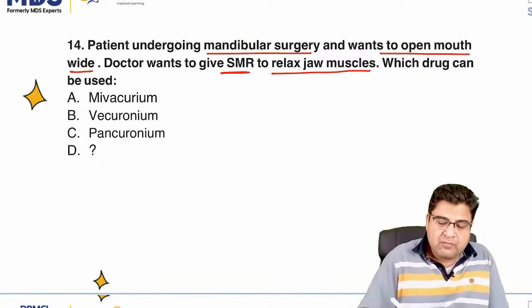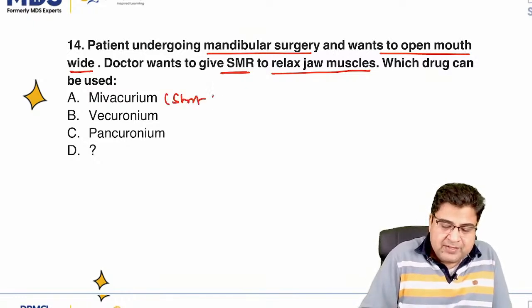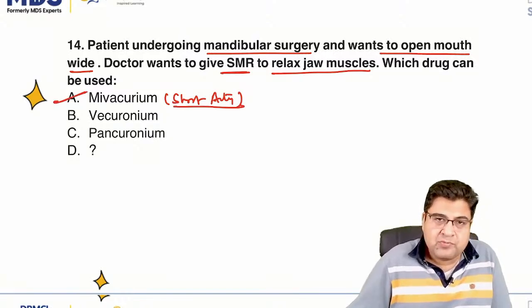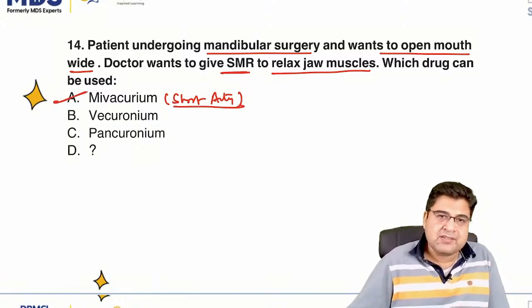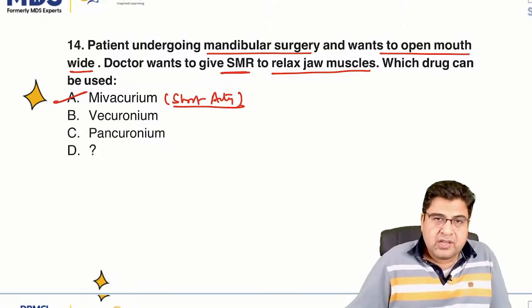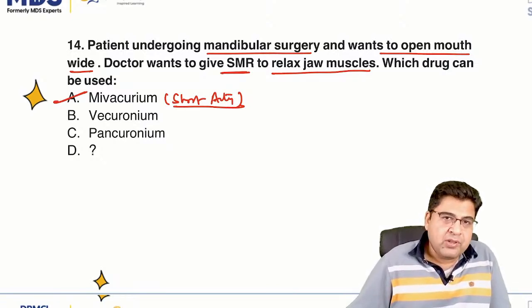So guys, we know that mivacurium is a short-acting medicine. So this is the best option you can mark, because the patient is undergoing a surgery, right? And you want to relax the jaw muscle. So mivacurium is a drug, a short-acting medicine that you can mark.